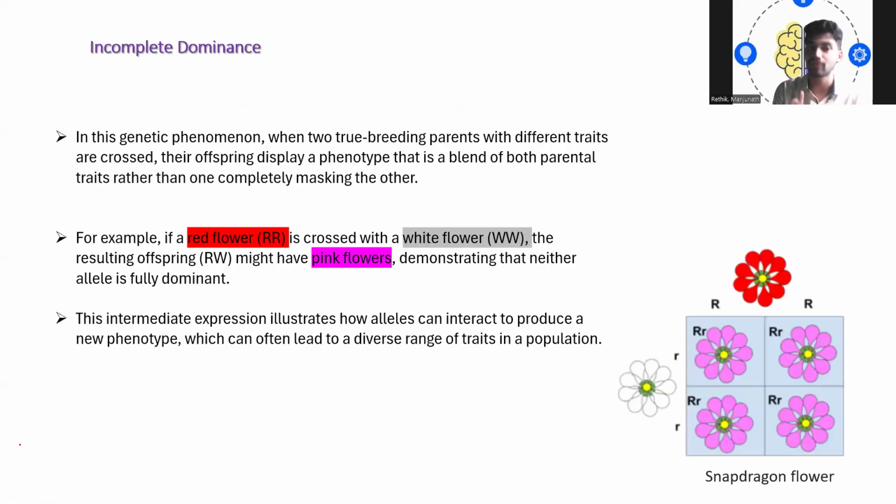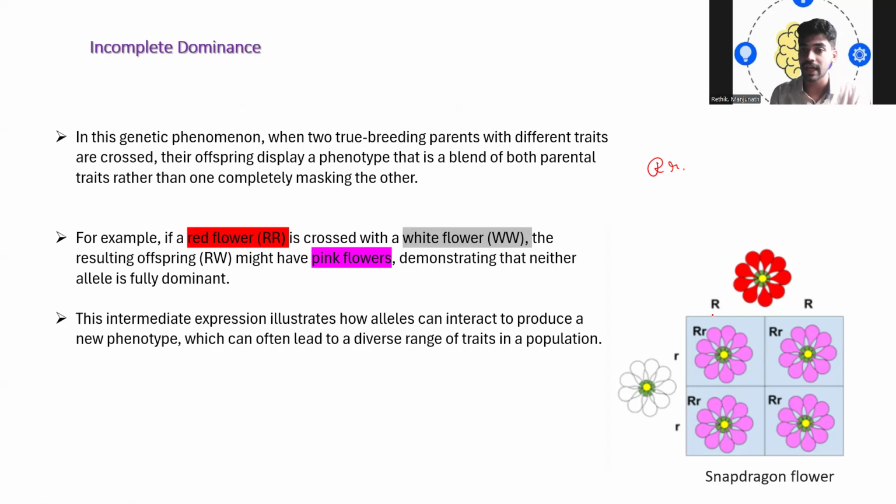So we'll see how incomplete dominance works. In this genetic phenotype, when two true breeding parents with different traits are crossed, their offspring display a phenotype that is a blend of both parent traits rather than one completely masking the other. That means capital R is the dominant one, and according to me it should mask the small r character. But here you are seeing the expression of the blend character.